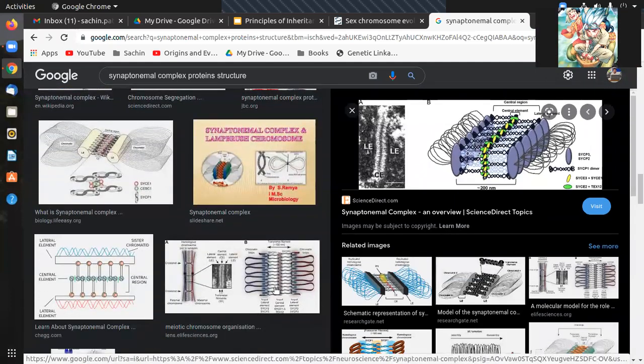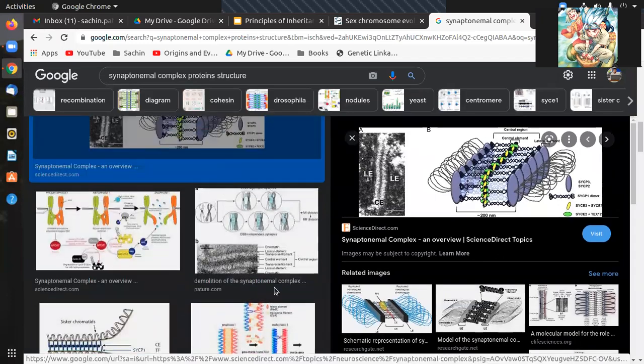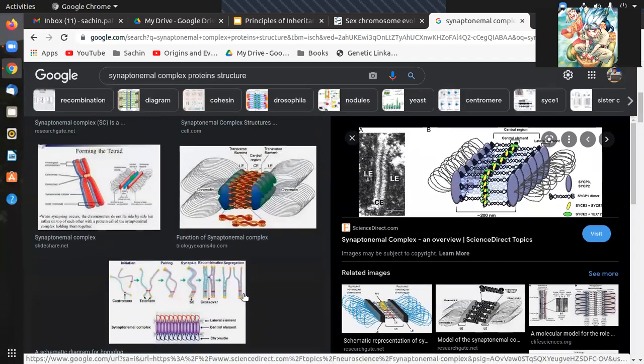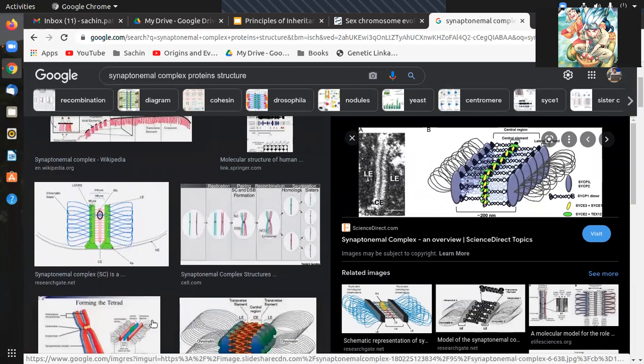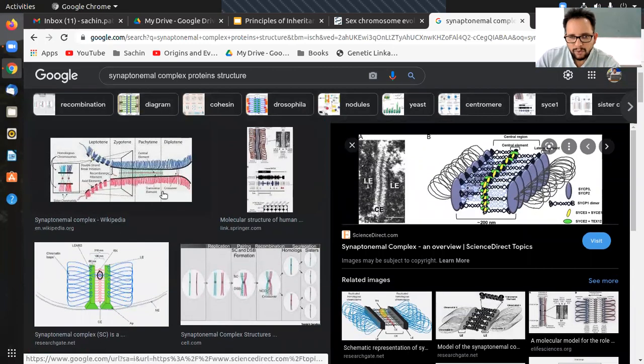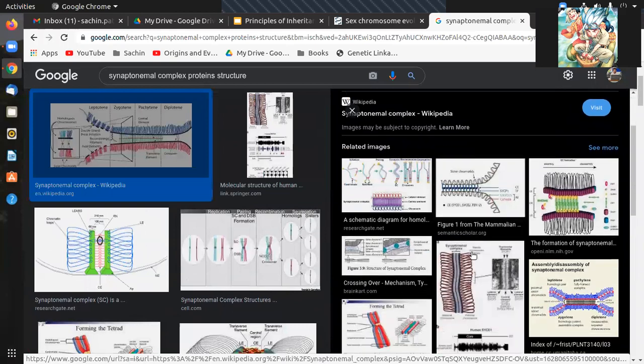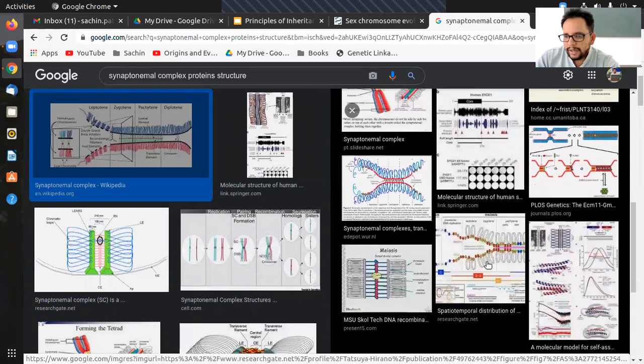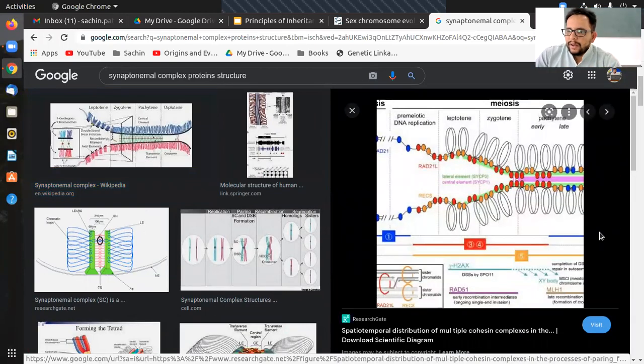At every point, the two chromatids will be connected at some point of time, at different points of time. Yes, kind of, true.